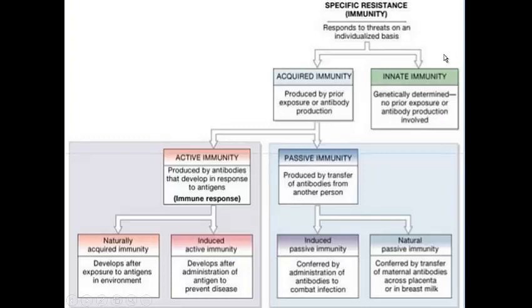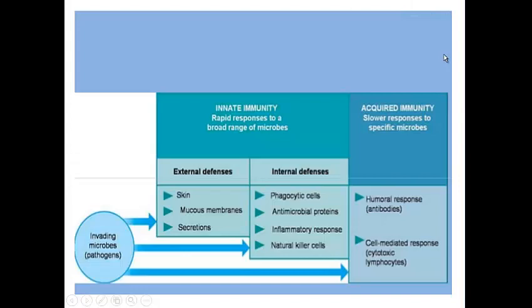So this is just a summary of whatever we have discussed. You can see it again. Now what you have to understand is innate immunity: a response to a broad range of microbes, with external defense by skin, mucus, and secretions, and internal defense by phagocytic cells, antibacterial proteins, the inflammatory response, and natural killer cells. Acquired immunity is brought about by the humoral response, that is B cells, and the cell-mediated response brought about by T cells.